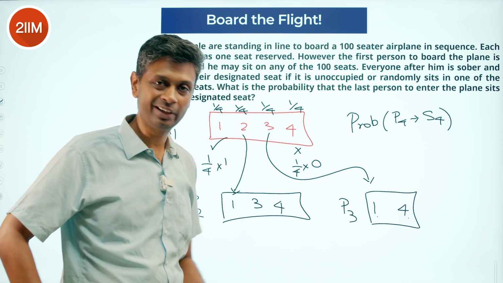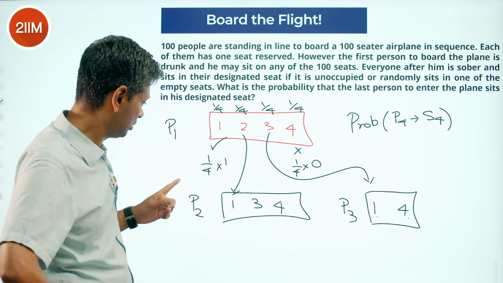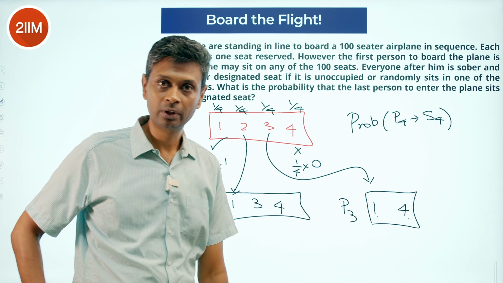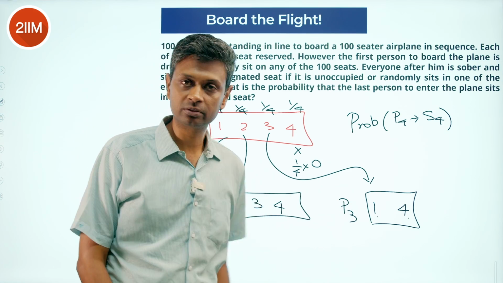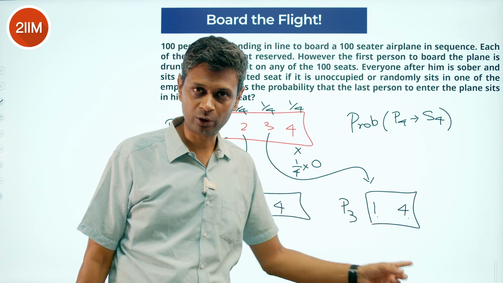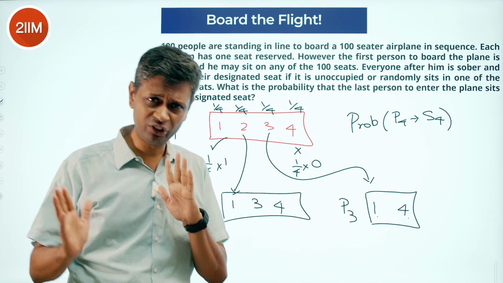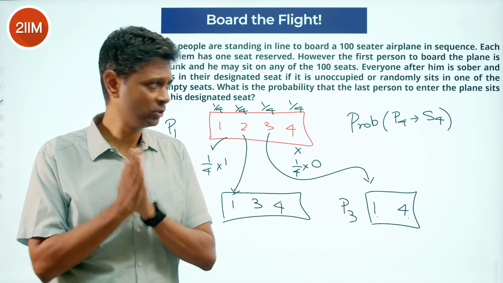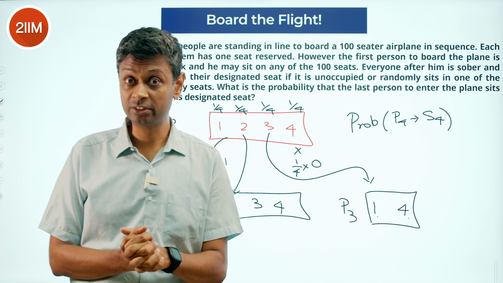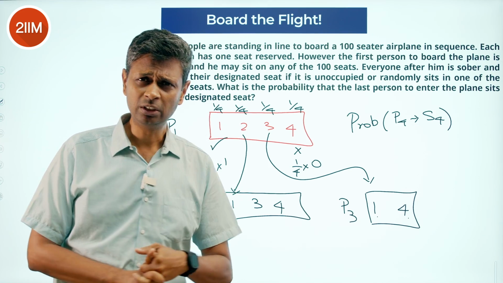P2 goes to 4. It gets killed automatically. P2 goes to 3. Then P3 will again have a choice here between 1 and 4. We're back to this. Nice, beautiful. We've given this outline very clearly. Now I'm going to redefine this because it can get confusing. I'm going to change this.